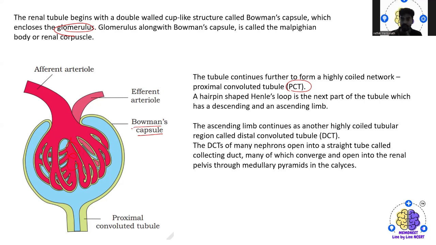So the distal convoluted tubules of many nephrons open into a straight tube, which is actually called the collecting duct.